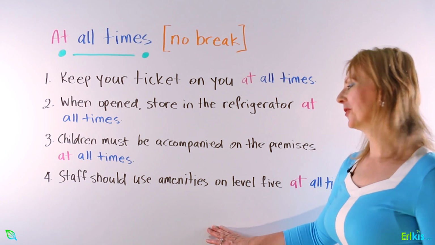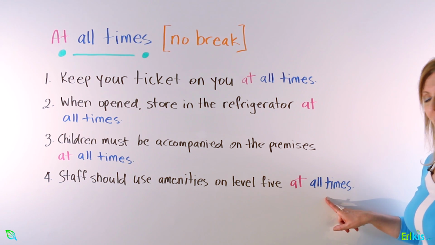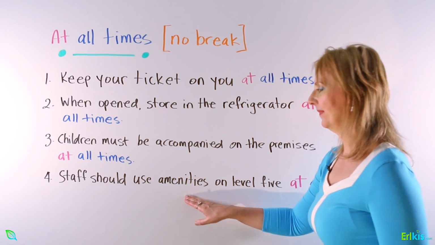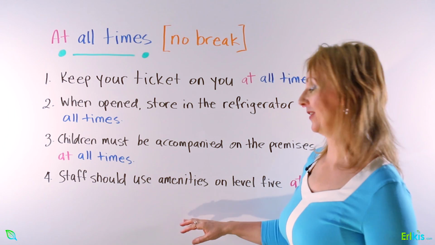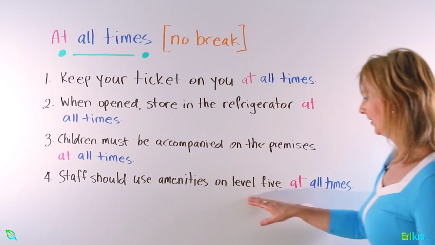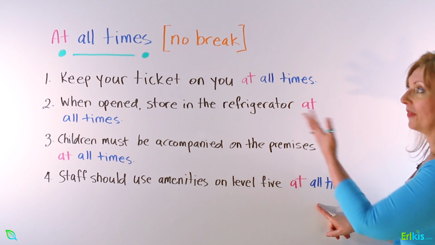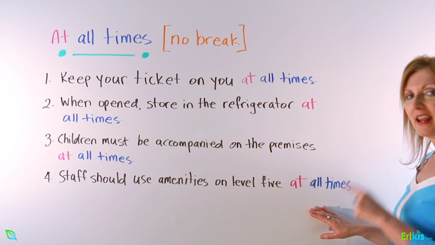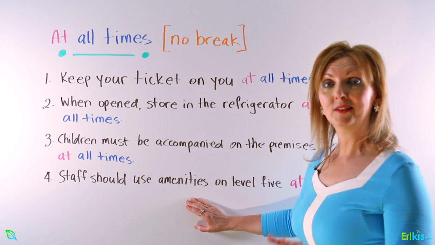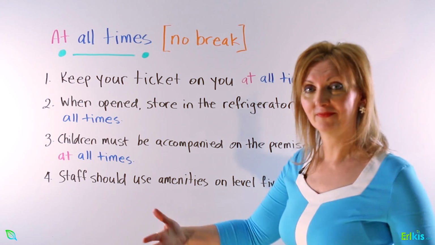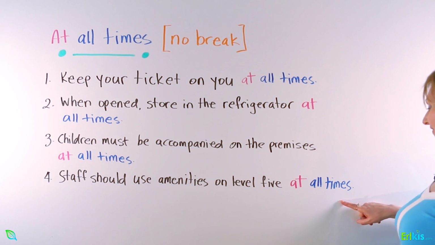And lastly, number 4, staff should use amenities on level 5 at all times. Now, amenities. The washroom, the ladies, or the men's as we call it here in Australia. Staff should use amenities on level 5 at all times. Now, obviously, when we say no break, what that means is that you're not allowed to use the amenities on level 2 or on level 1. So never break that rule. Staff should use amenities on level 5 at all times. And there you have it.